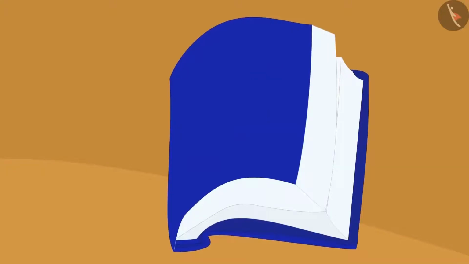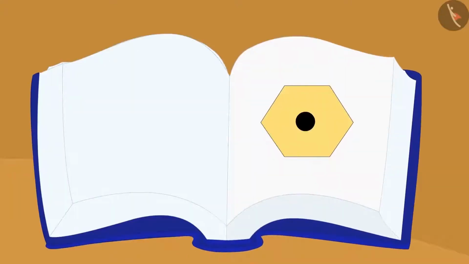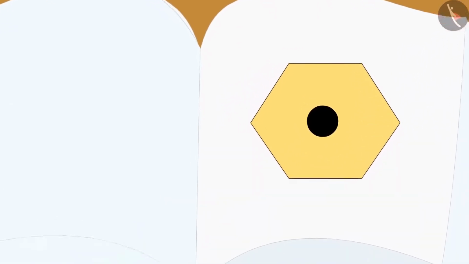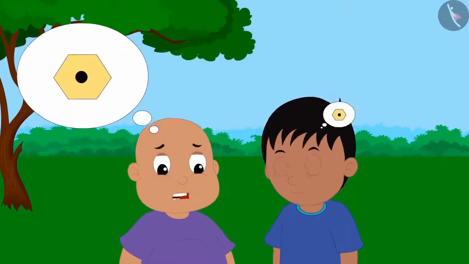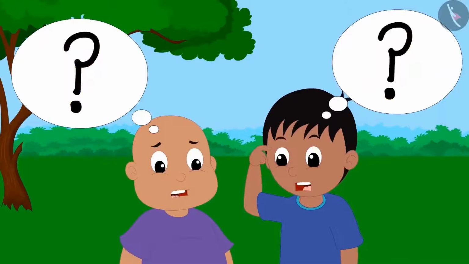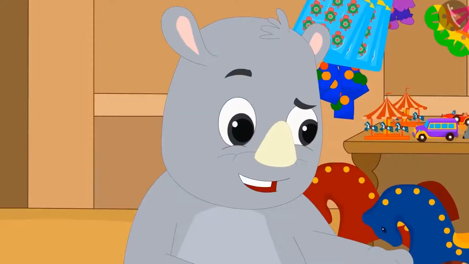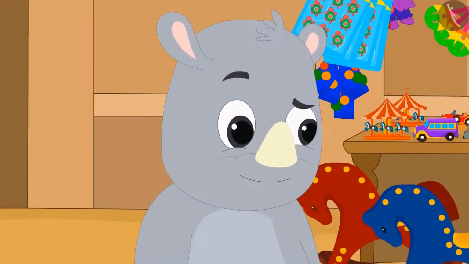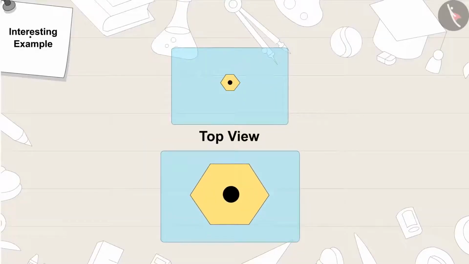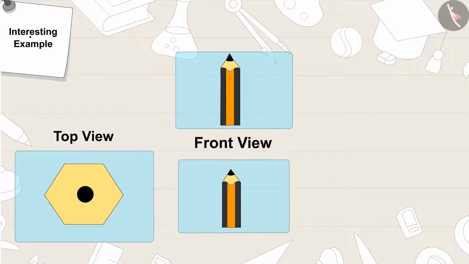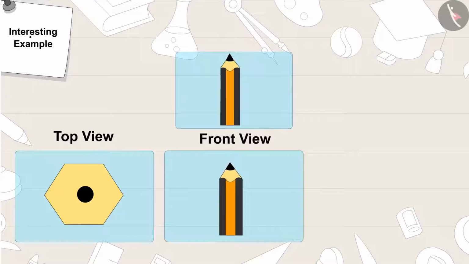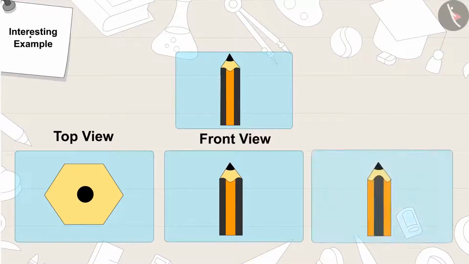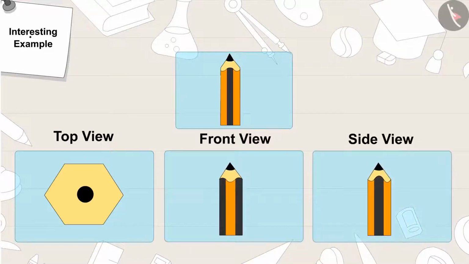Gaggu opened the book and showed them this picture and asked them to identify the object. Raju and Bablu started thinking, "Ha ha ha ha ha! It is very easy. It is a pencil. From the top view, a pencil looks like this. From the front view, it looks like this. And from the side view, it looks like this."